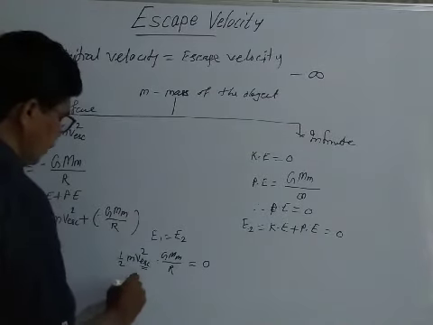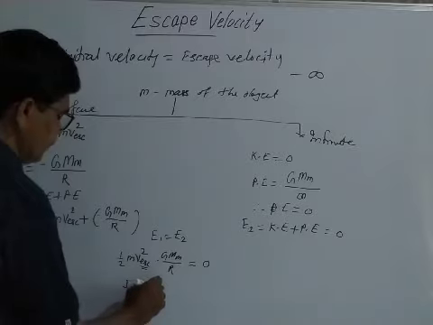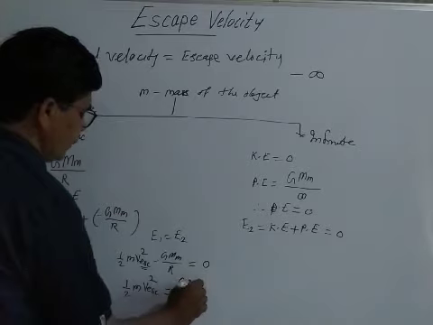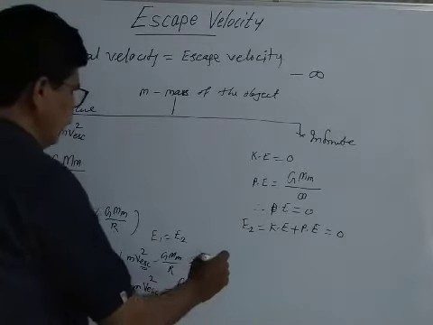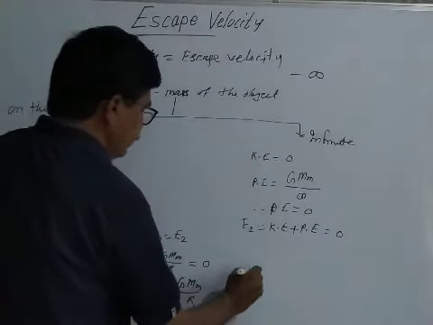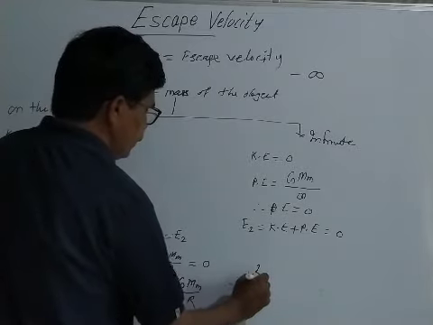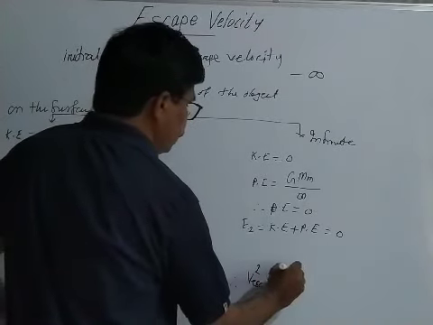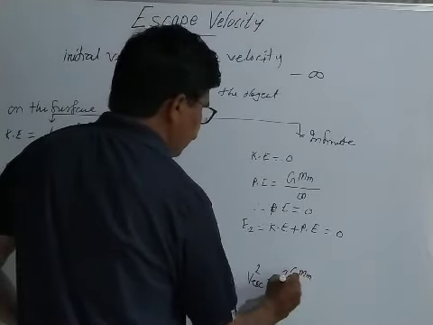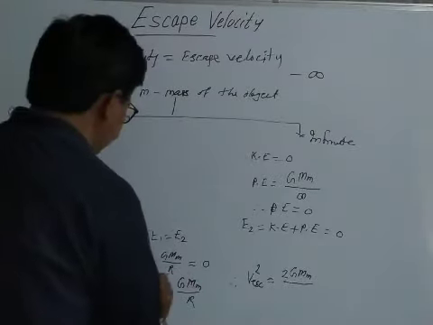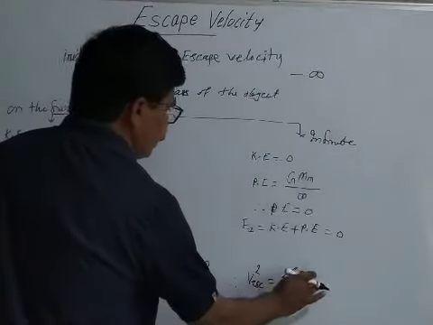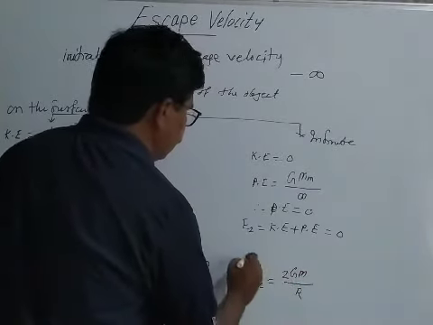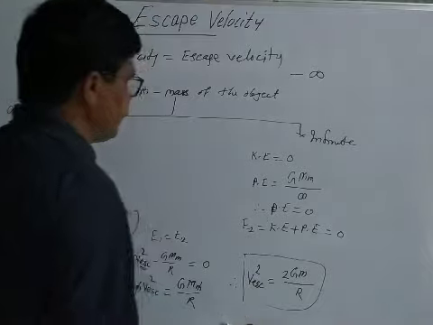Therefore, half m v escape square is equal to G capital M small m divided by r, and therefore v escape square is equal to 2 G capital M small m divided by r, where small m gets cancelled: 2GM divided by r. This is the formula in the form of a square.